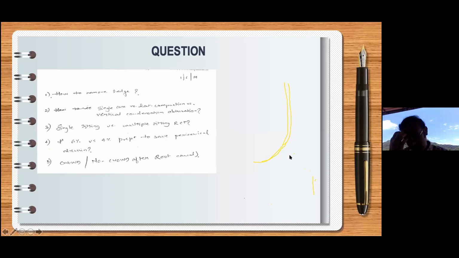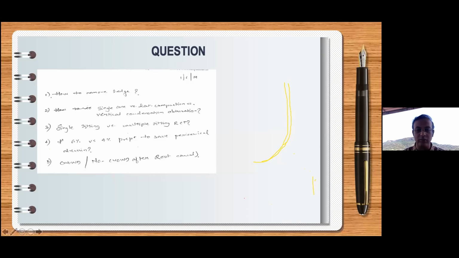Now, you may break the sequence of the files. I have my number 10 K files, and after that I'm bored of using them, or my number 20 K file stock is over, and I'm jumping the sizes. From 10 I go directly to 20 or 25. In that case, having a ledge on the opposite side is a strong possibility. So if I avoid these things, I may not have ledges. But not all the time can we control this factor.